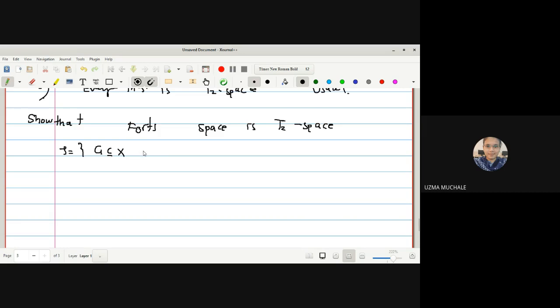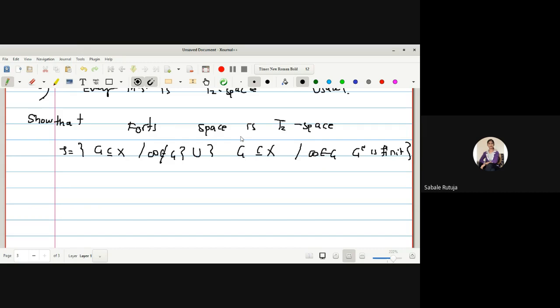First, G should be a subset of X. So, infinity should not be a member of G, or G should be a subset of X such that if infinity is a member of G, G complement is finite. Okay, there are two conditions to be a member of tau. Either infinity belongs or infinity does not belong. Okay, I hope everyone remembers the force space.